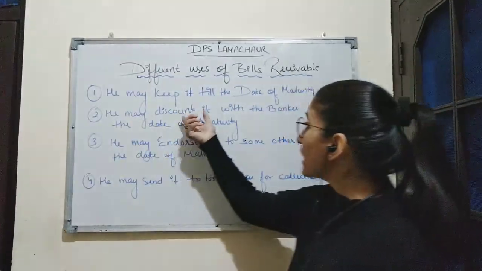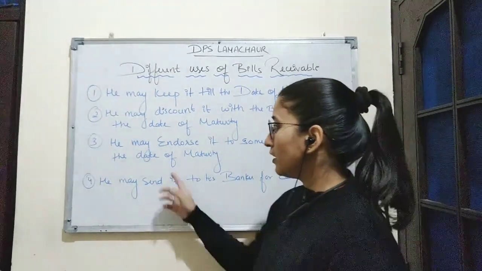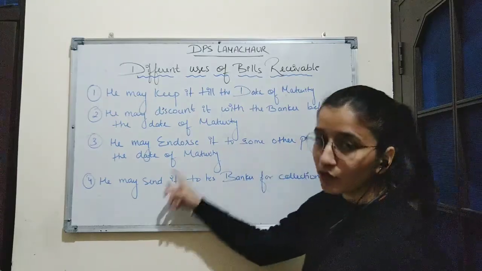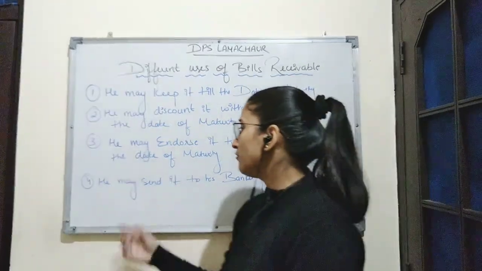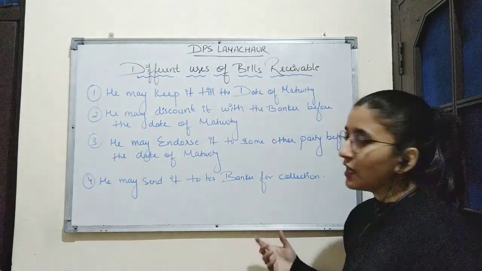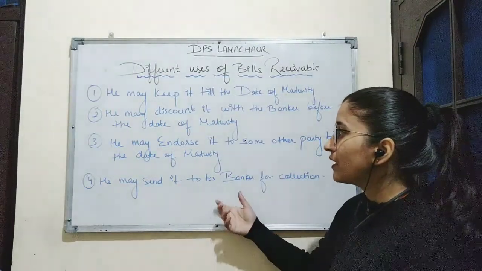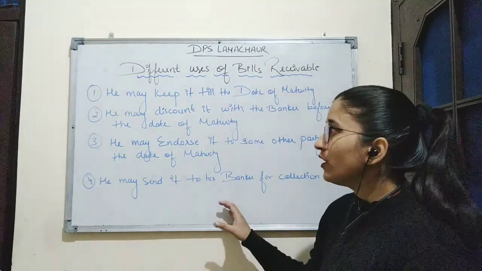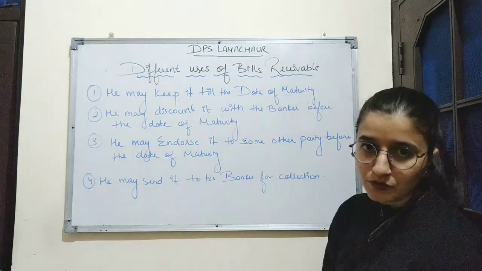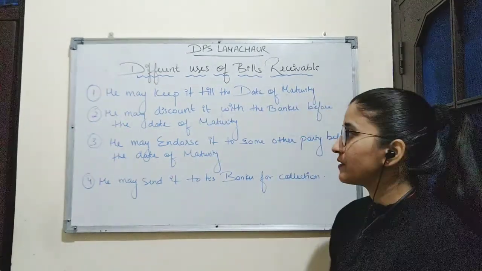Second, he may discount it with the bank before the date of maturity. Third, he may endorse the bill to some other party before the date of maturity. And fourth, he may send it to his banker for collection. The drawee of the bill cannot use such a bill because he has to pay the amount of the bill to the drawer, but the drawer can use the bill in these ways.